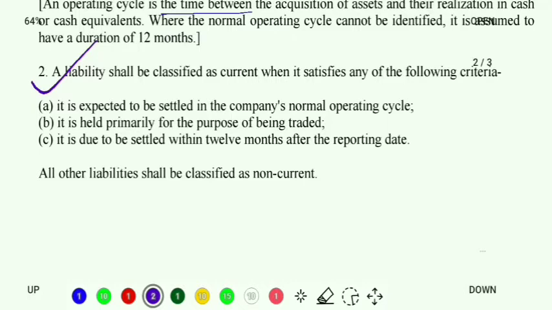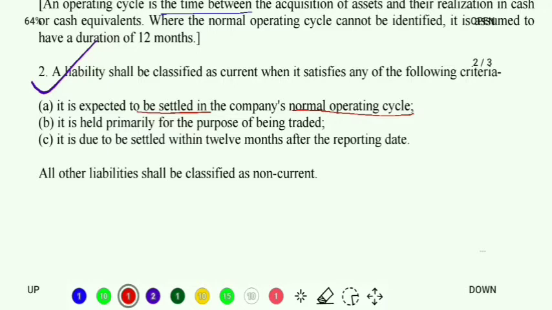liability. Let's read. It is expected to be settled in the company's normal operating cycle. Settle means I will pay that liability and clear it off within my normal operating cycle. If I have the intention that I will clear that liability within my operating cycle, then such a liability can be called a current liability.